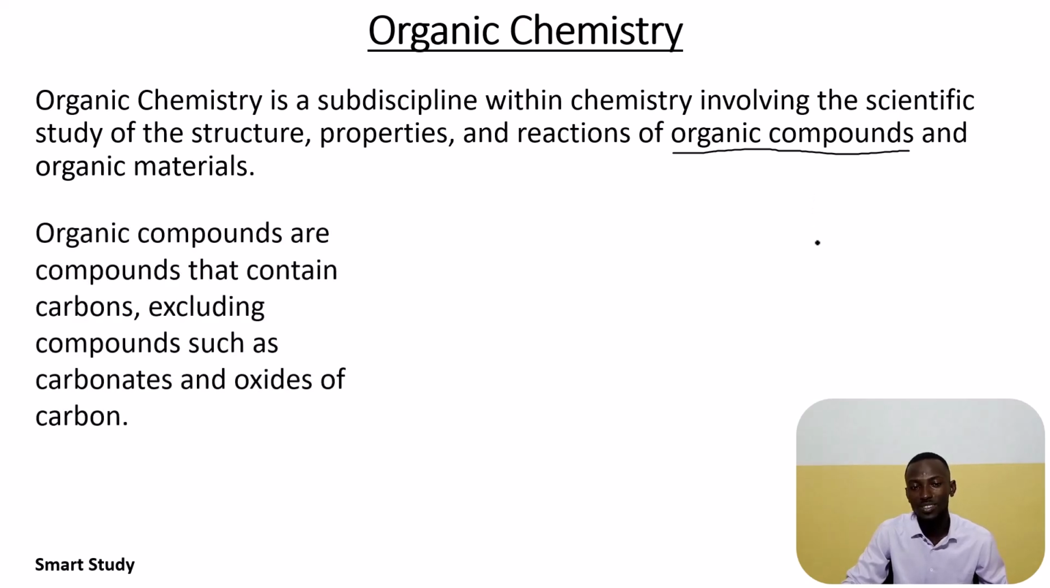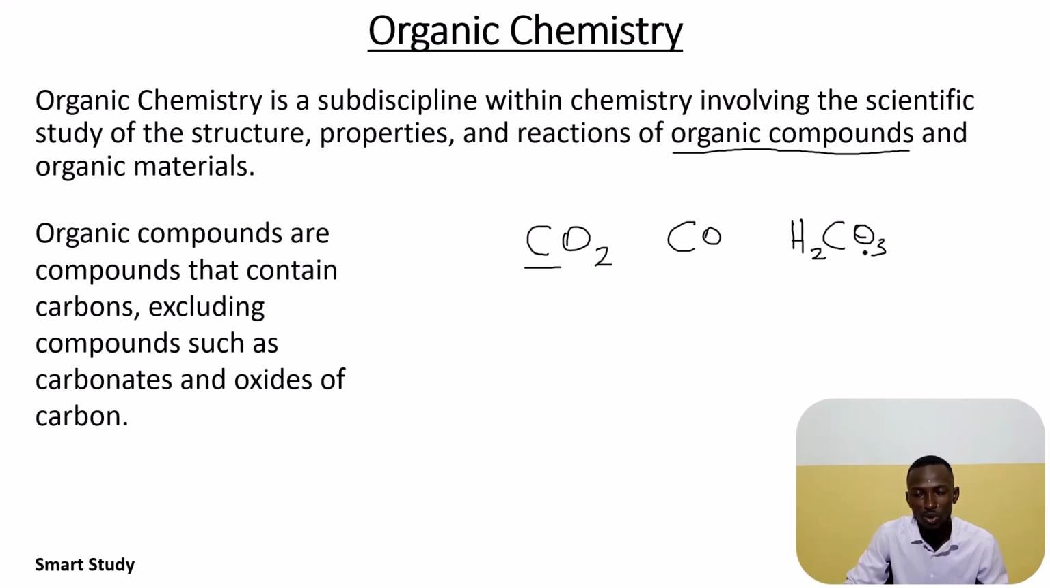Compounds that contain carbon are organic compounds, except the carbonates and the oxides of carbon, which are not organic compounds. For example, carbon dioxide is not an organic compound, although there is carbon here. Carbon monoxide is also an oxide of carbon, but it's not an organic compound. Then hydrogen trioxocarbonate is also not an organic compound, although it contains carbon. So this is a carbonate. There's carbon here, but it's not an organic compound.